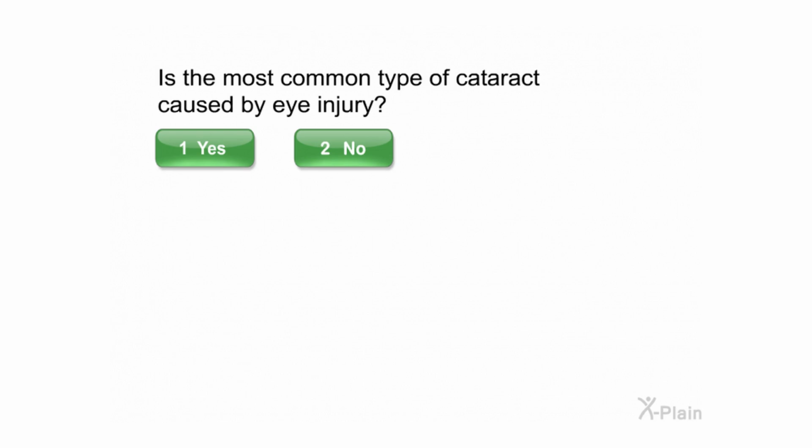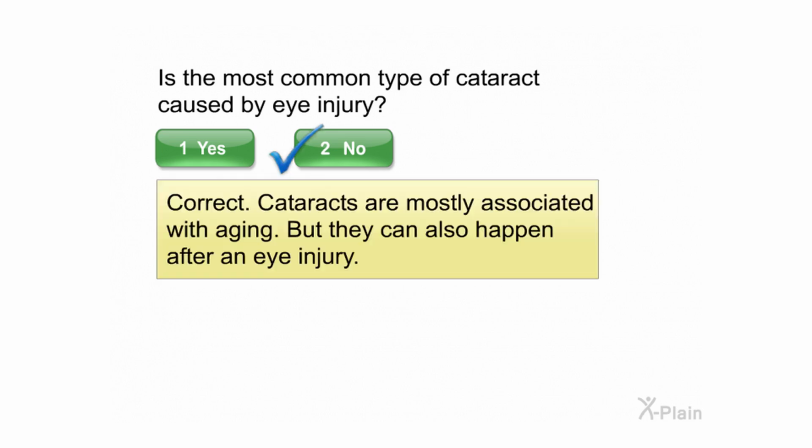Is the most common type of cataract caused by eye injury? Select yes or no. Correct. Cataracts are mostly associated with aging, but they can also happen after an eye injury.